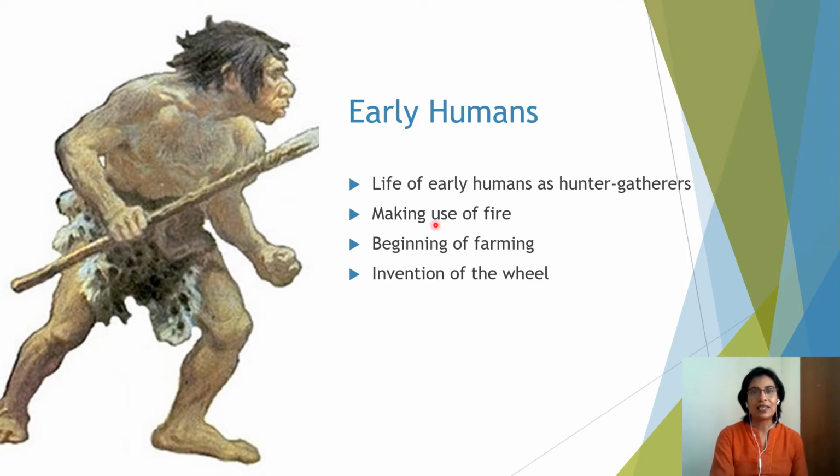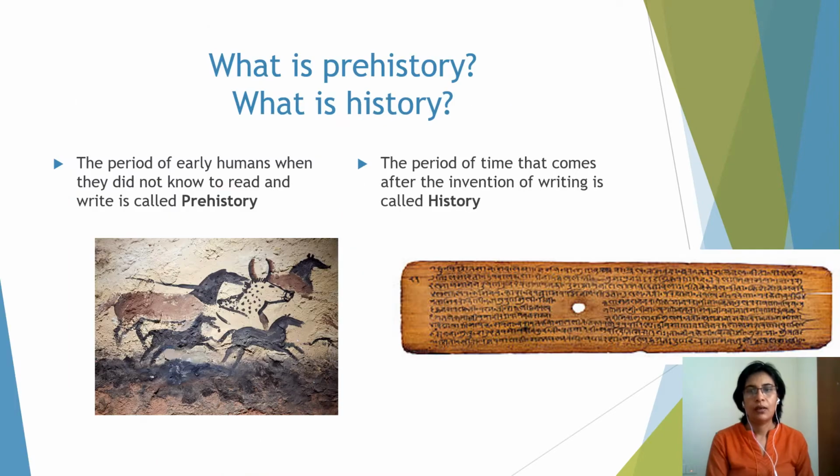Now the first thing is life of early humans as hunter-gatherers. Now we split this history into two parts. The two parts are prehistory and history. Early man, as you know, did not know how to read and write. So that period is called prehistory.